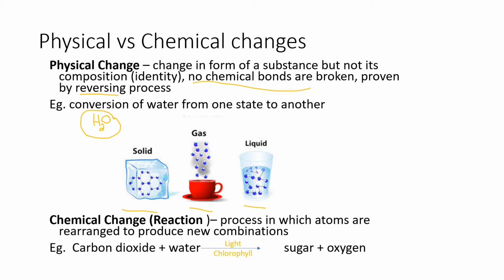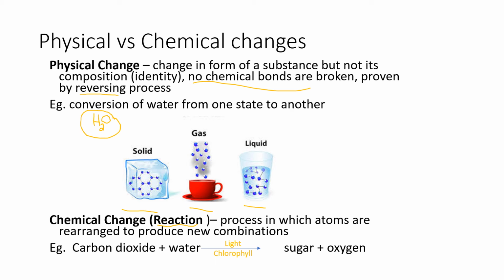Now let's look at a chemical change. For a chemical change, you can also refer to this as a chemical reaction. So with chemical changes, we're going to see bonds being broken, new bonds being formed. So we're changing the actual chemical composition of that compound. So it's a process in which atoms are rearranged to produce new combinations.